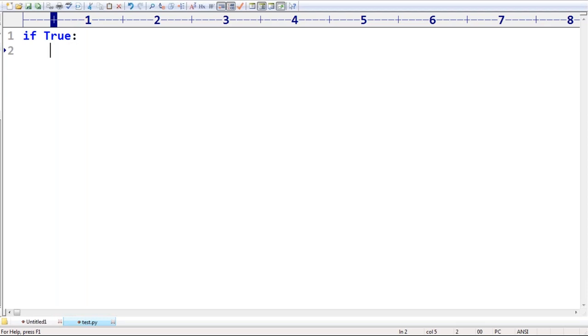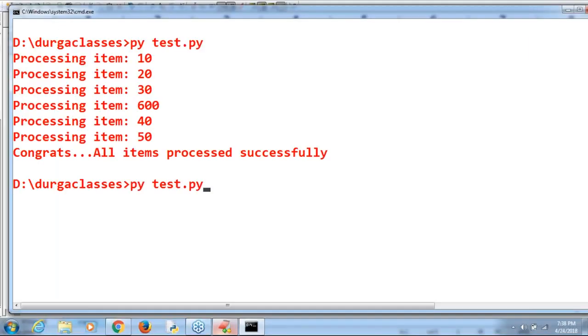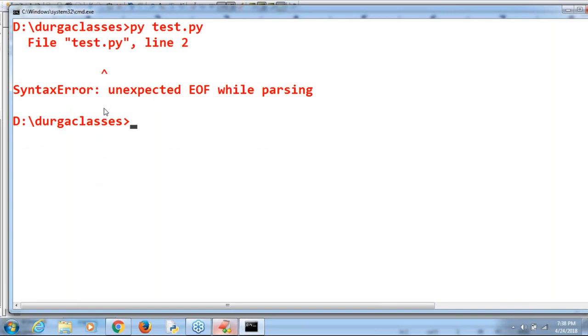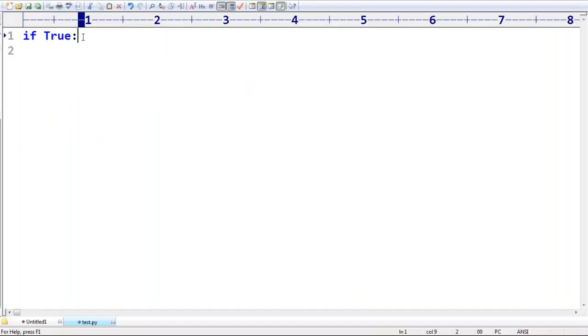Invalid. Immediately Python will complain. After if True, there must be some body. Where is the body? Where is the code? Where is the block? You are not writing anything. That's why immediately, have you observed? Syntax error: unexpected EOF. So if I don't want to do anything, then at least specify that. Empty block, I want that. What can you take? Pass. Pass is a keyword, sir.